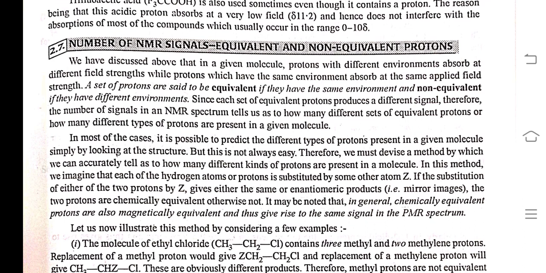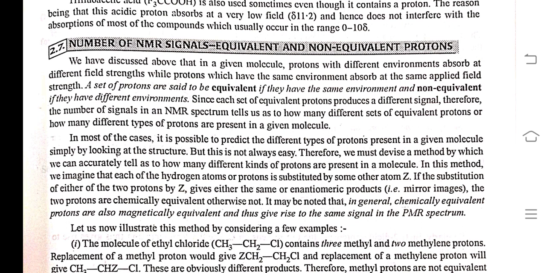Number of NMR signals: equivalent and non-equivalent protons. We have discussed above that in a given molecule, protons with different environments absorb at different field strengths, while protons which have the same environment absorb at the same applied field strength.